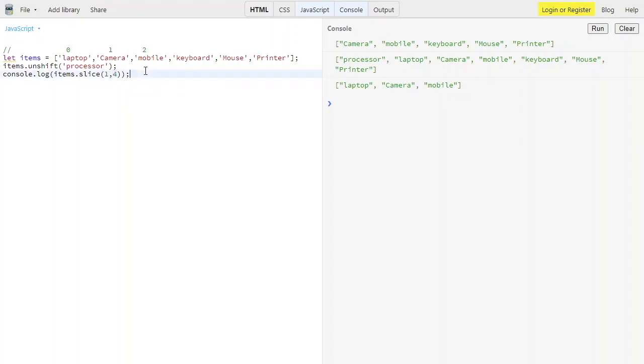You can also use another function like this, with console.log over here. Or you can use items.indexOf to easily find at which index a particular item is present. We have mobile over here, and it's present at index 0. If I use mouse, it's present at index 4. That's how we can use this.